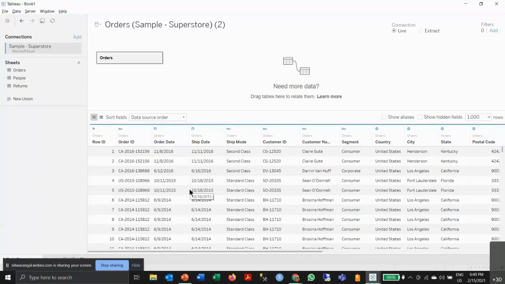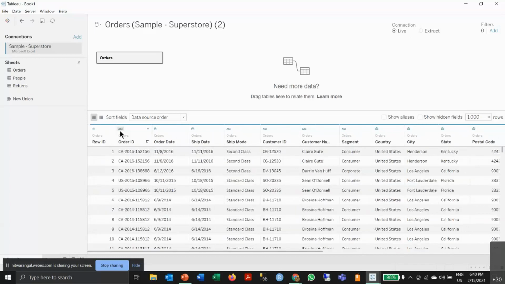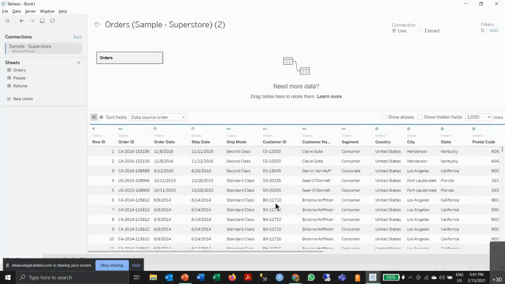So there are two categories of data. First is called a dimension, or you can say a category of sorts. Either your data will be a dimension or it will be a measure. Anything that is blue in color is a dimension, and any field that is green in color will be a measure. The data types can be represented as: numerical data will be represented as a hash, the numbers.